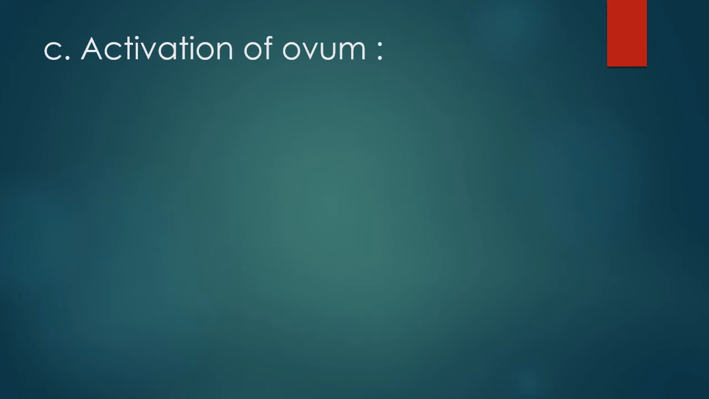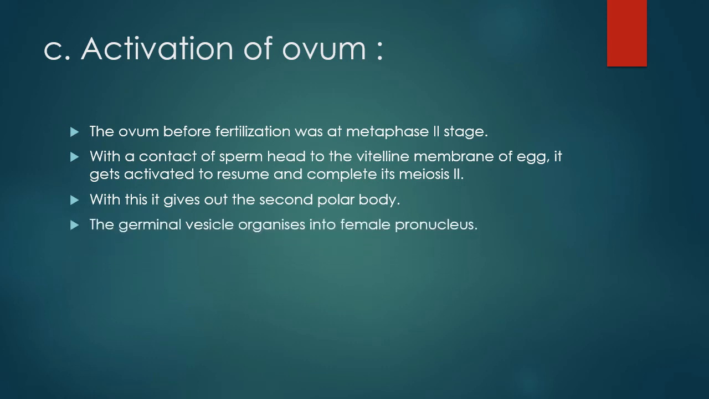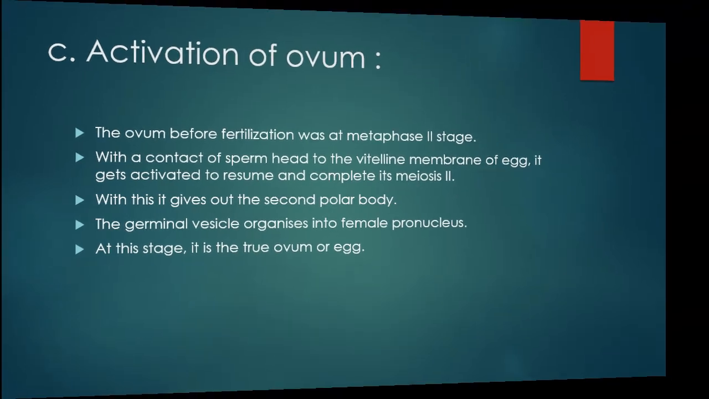C. Activation of ovum. The ovum before fertilization was at metaphase 2 stage. With a contact of sperm head to the vitelline membrane of egg, it gets activated to resume and complete its meiosis too. With this, it gives out the second polar body. The germinal vesicle organizes into female pronucleus. At this stage, it is the true ovum.